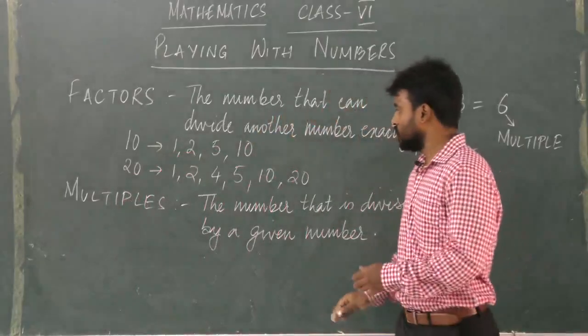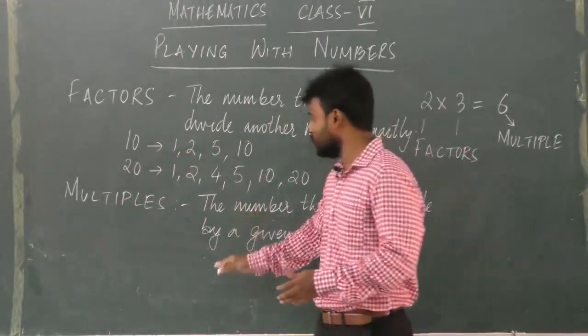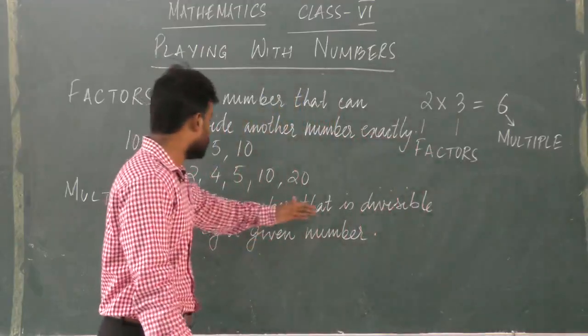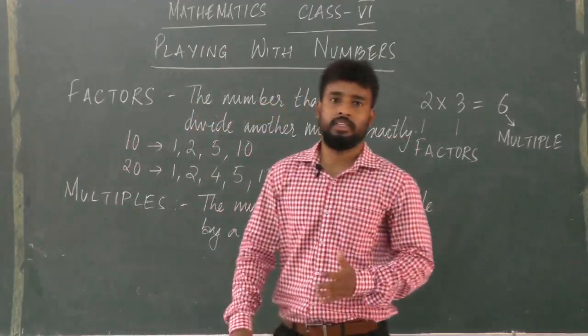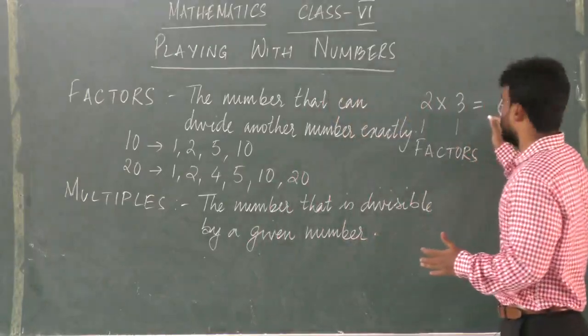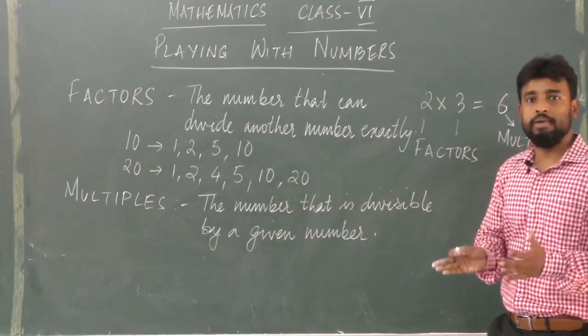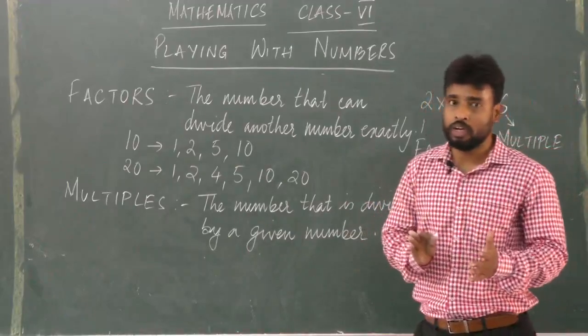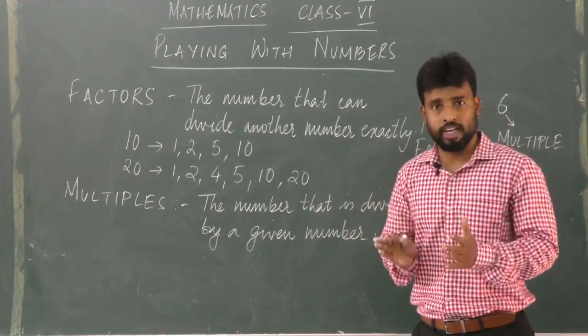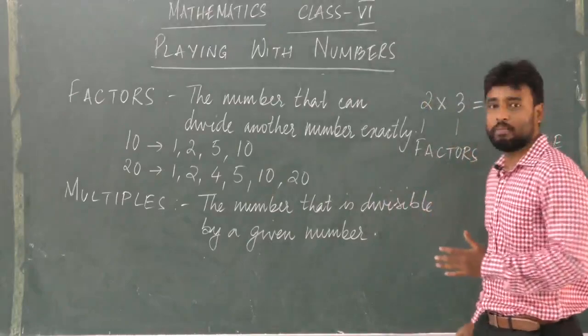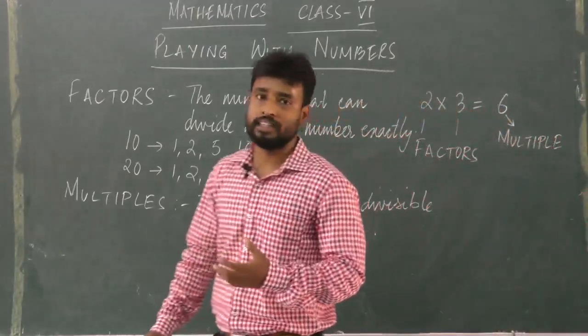So here we have multiples. I've written the definition: the number that is divisible by a given number. For example, 6 is a multiple of 2 and 3 because 6 is divisible by 2 and 6 is divisible by 3 as well. So that is why 6 is a multiple of 2 as well as 3.